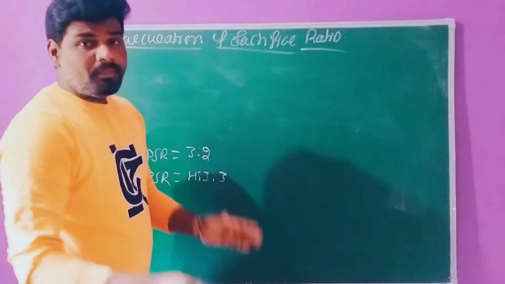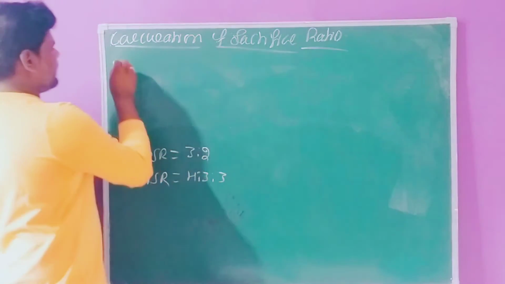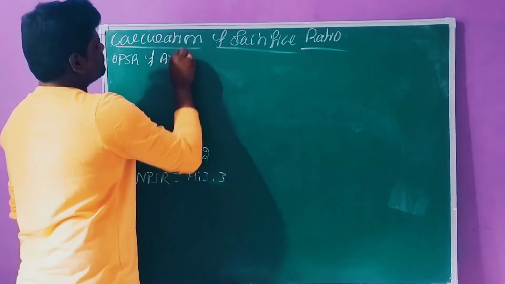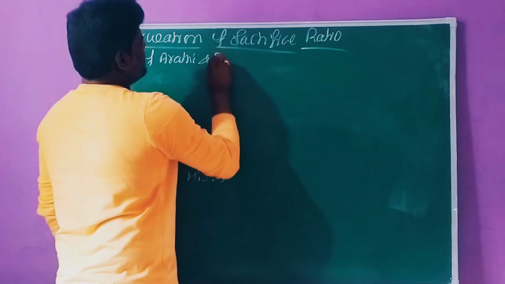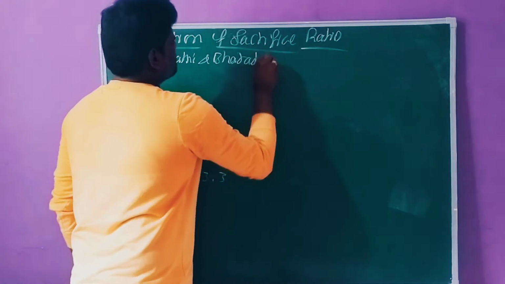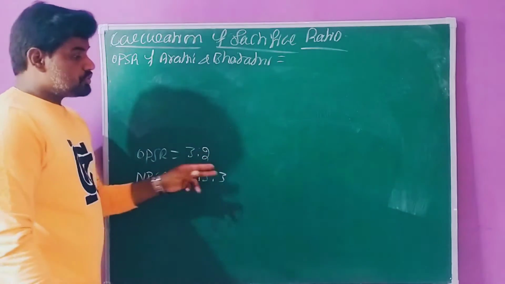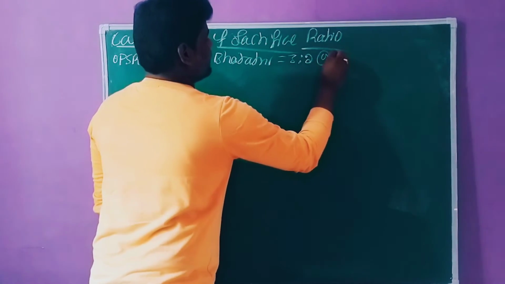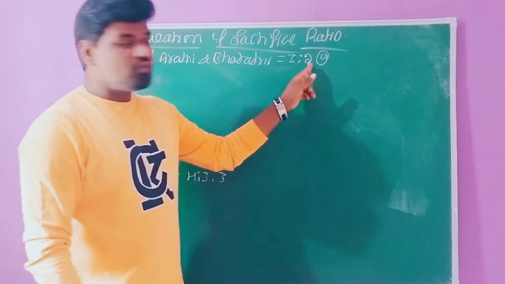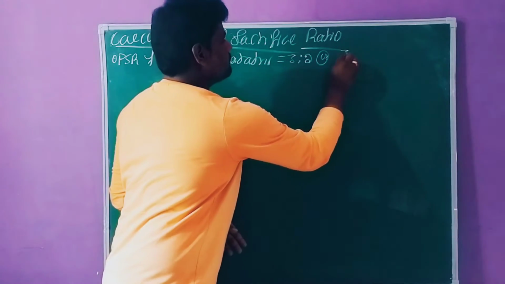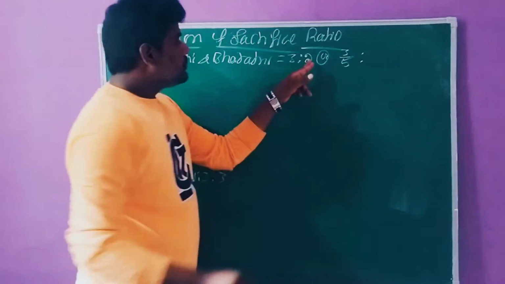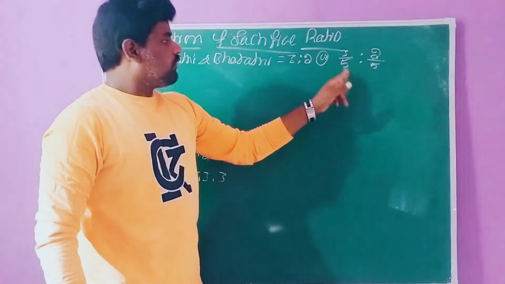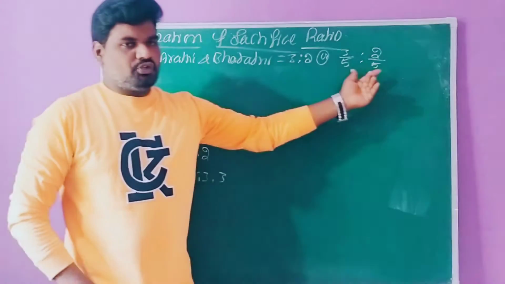The old partners are namely Arti and Bharati, right? The old profit sharing ratio of Arti and Bharati is 3 is to 2. We can convert these ratios into fractions: 3 plus 2 is 5, so 3 divided by 5 is to 2 divided by 5. This is the old ratio of the partners.